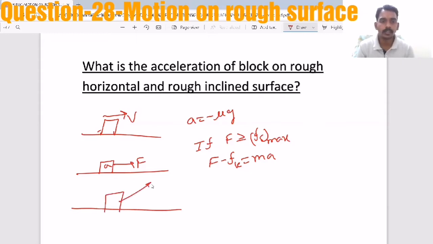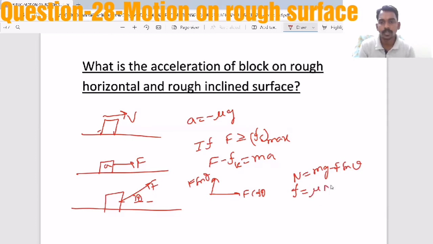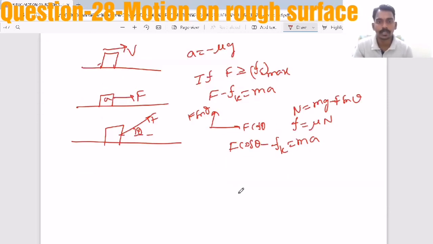Sometimes they will give the force at some angle. Then you take the components: one component is F cos theta and another is F sin theta. Then the normal reaction becomes mg minus F sin theta, friction becomes mu N, and the resultant force becomes F cos theta minus Fk equals ma, where Fk is mu N, but the N value changes depending on the situation.